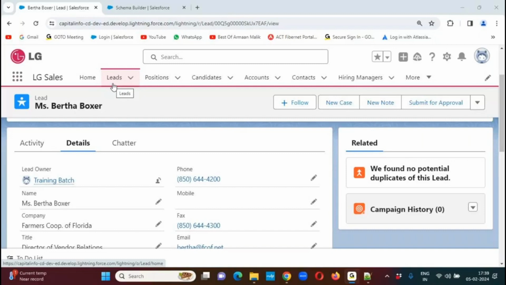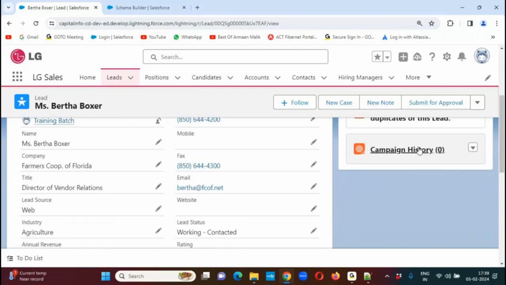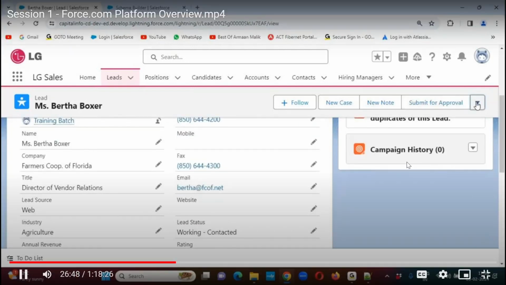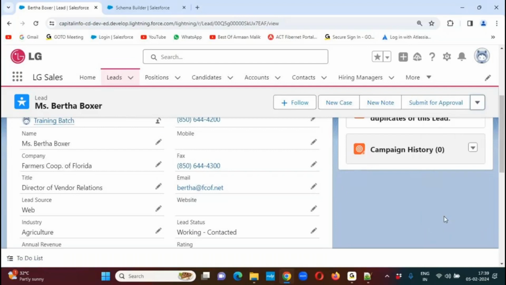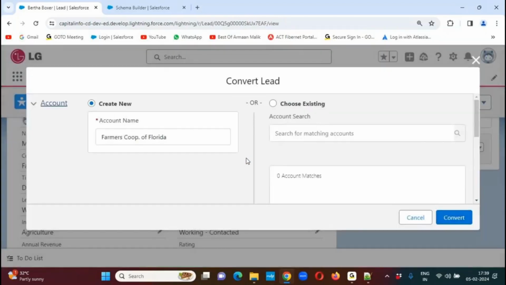Then how can we convert this lead into a customer? Let's see. Go to the lead record, go to the button menu. We have a button called convert. Click on the convert button. Now tell me, upon converting the lead as a customer, how many records will be generated by Salesforce?